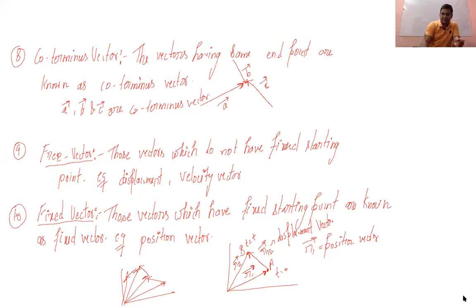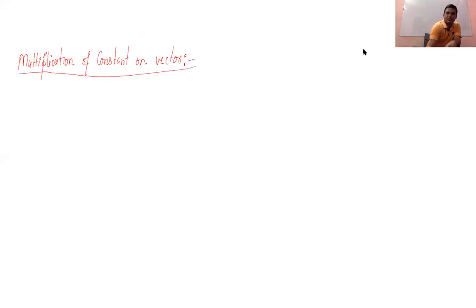Okay, so let's see on another page what we can understand. Multiplication of a constant on a vector.